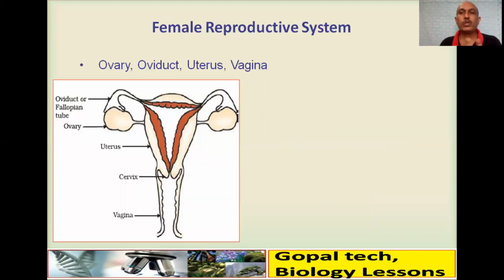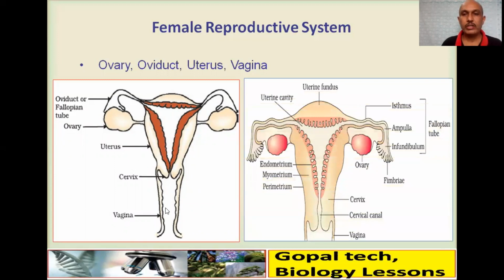Now the female reproductive system, which consists of the following; draw this diagram from your textbook. Ovary, two ovaries are there, left and right. Then the fallopian tube, two, or oviduct. Then a single uterus. You can see the inner lining is there, which is shown in a different color. That is the endometrium, and the cervix, an opening to the vagina. That is the birth canal. For more detail you can see here. So vagina, cervical canal, cervix.